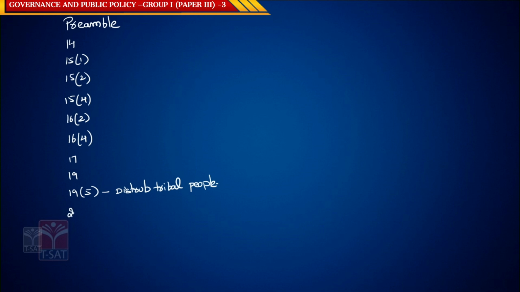Then we have Article 21, Article 23, Article 24, and Article 46. Then we have specific articles: 338, 338A, 335, you remember, and Article 366 Clause 24 linked to Article 341, and Article 366 Clause 25 linked to Article 342.